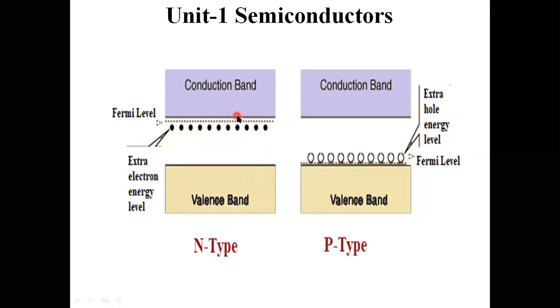What does the Fermi-Dirac expression mean? It gives the probability of occupancy of charge carriers, the probability of occupancy of majority charge carriers. That means the Fermi energy level shifts towards the conduction band here, whereas there the Fermi energy level shifts towards the valence band. Majority charge carriers are present across the valence band in p-type semiconductor material, whereas in n-type semiconductor material the Fermi level shifts towards the conduction band. Simply, that is the meaning.